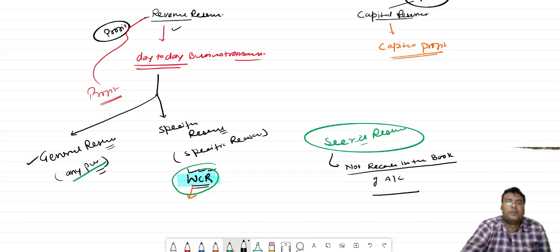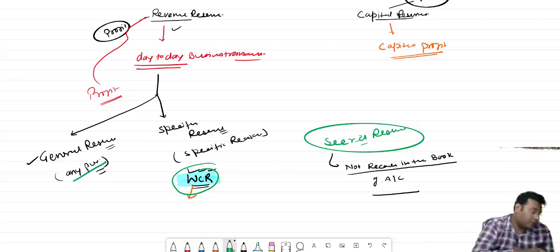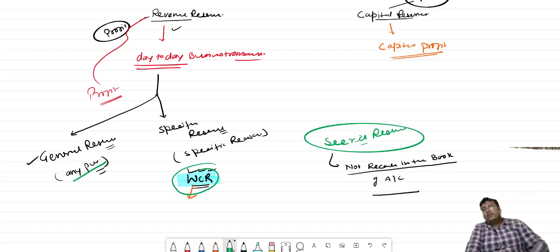Now in capital profit, bacha, what type of capital profit? Like you sell fixed assets and earn a profit, that is capital profit. You issue shares or debentures and earn an amount, that will be considered as capital profit. You forfeit the share and hold the amount of the forfeited share, that will also be considered as capital profit.